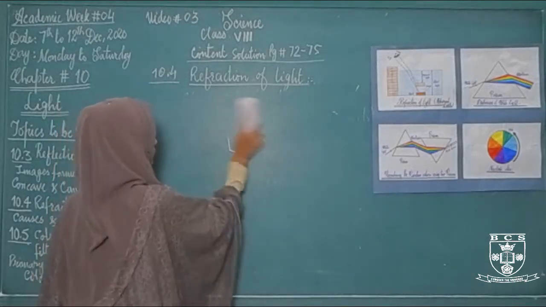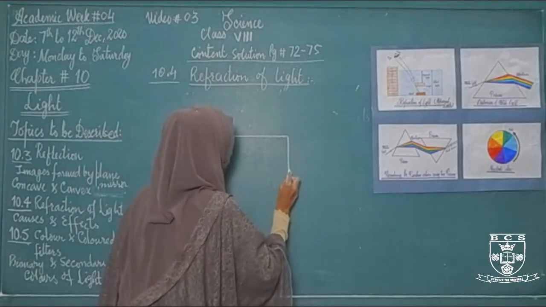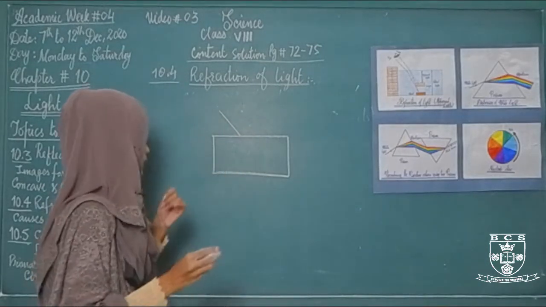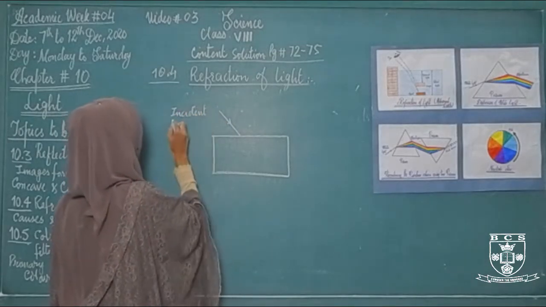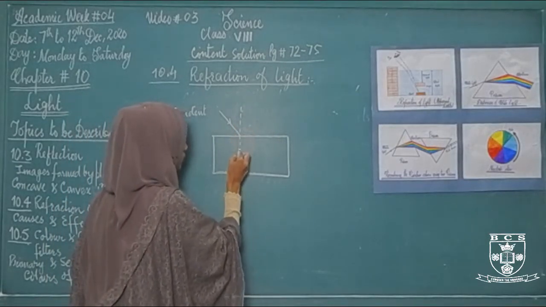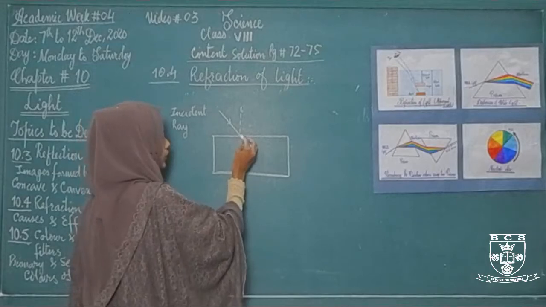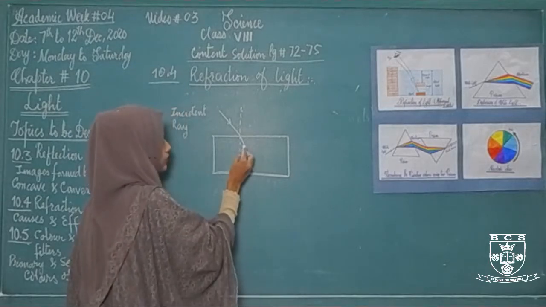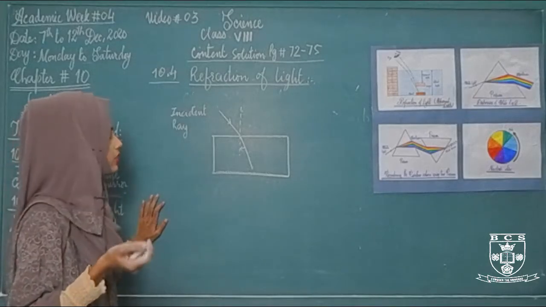I am again drawing a diagram here. This is a glass slab, and the light ray that is striking the glass slab is called the incident ray. There is a normal at the right angle to the surface of the glass slab. When the light enters from the air into the glass slab, it starts to bend towards the normal. Which way is it bending? It is bending towards the normal. Why? Because the speed of light is decreasing here.